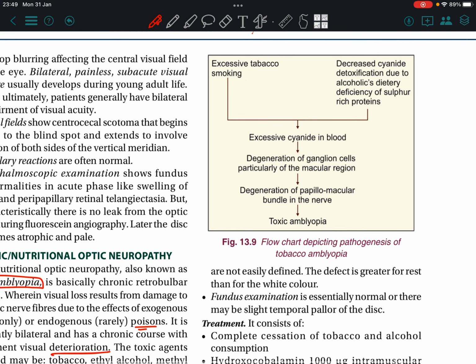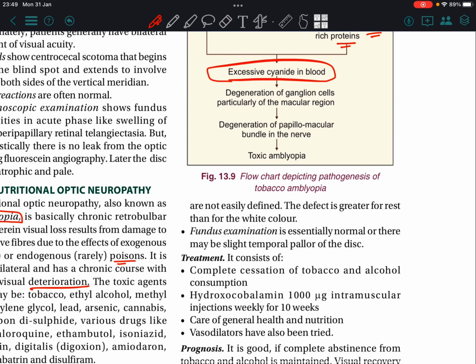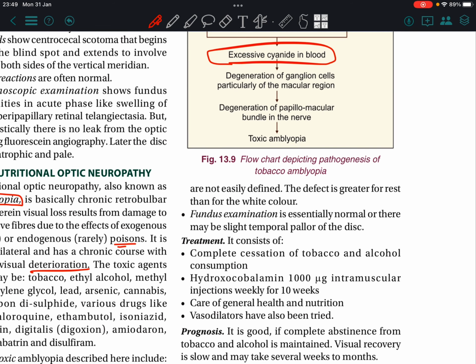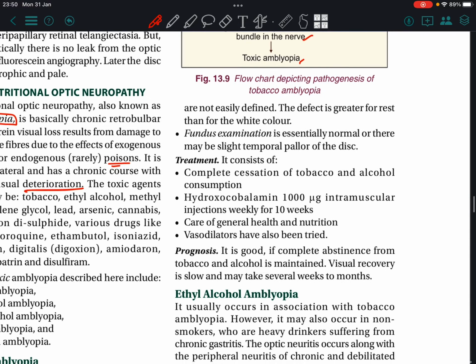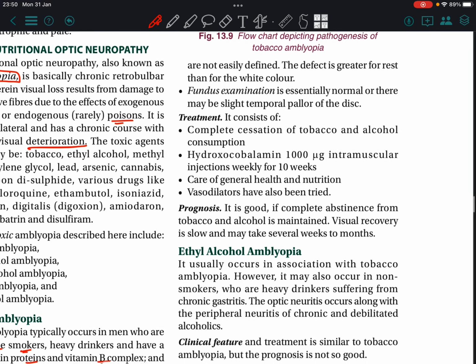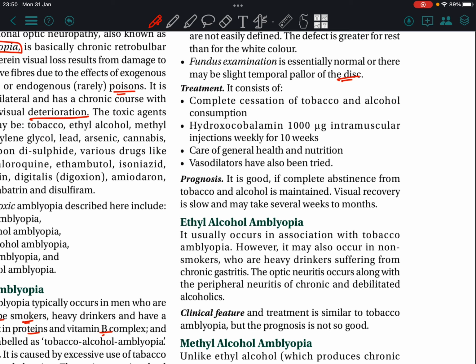Toxic amblyopia: excessive tobacco smoking, decreased cyanide detoxification due to alcoholic diet deficient in sulfur-rich proteins, excessive cyanide in blood, degeneration of ganglion cells, particularly of the macular region, degeneration of the papillomacular bundle and nerve. Fundus examination is essentially normal or there may be slight temporal pallor of the disc.